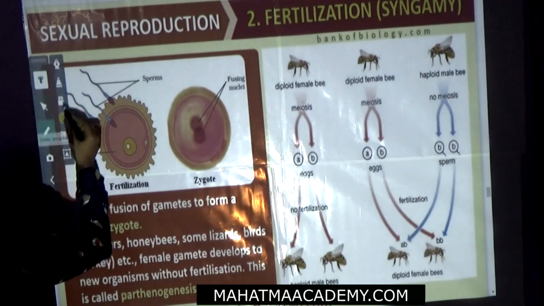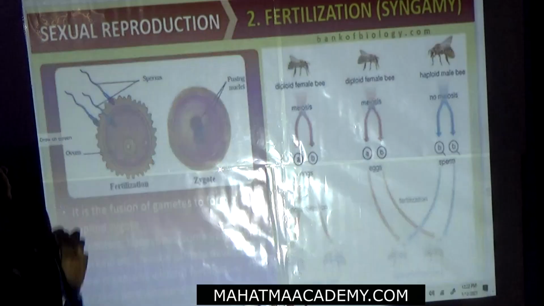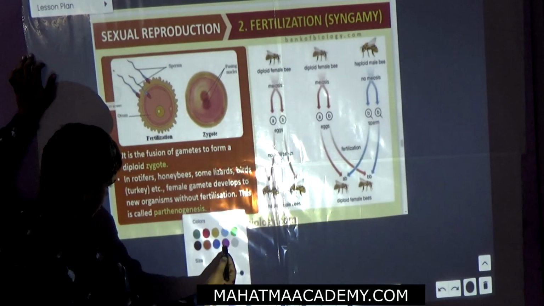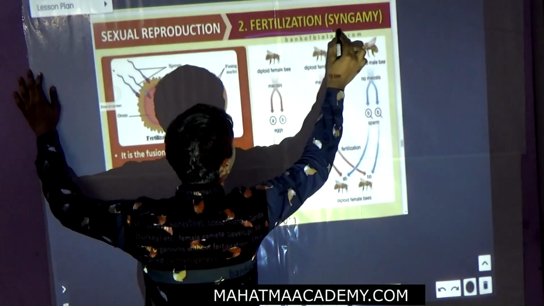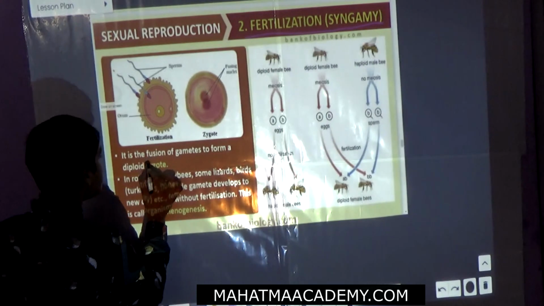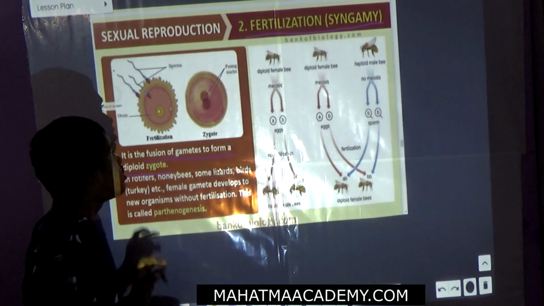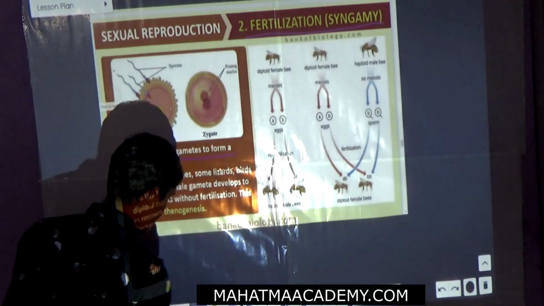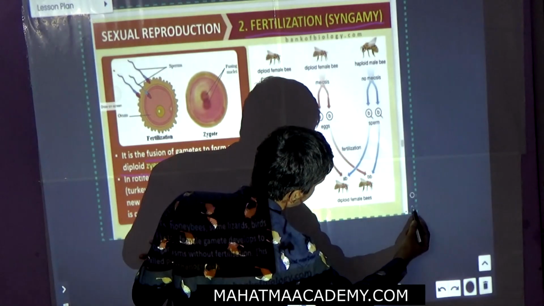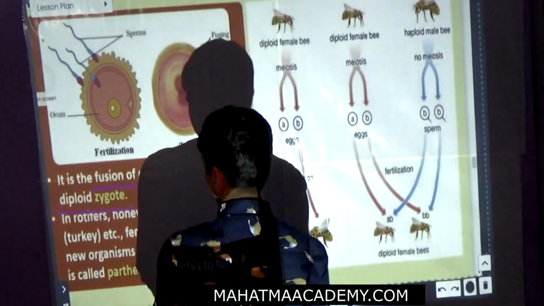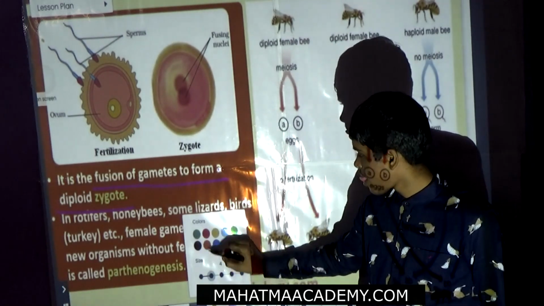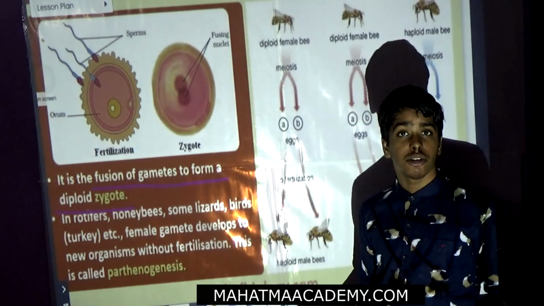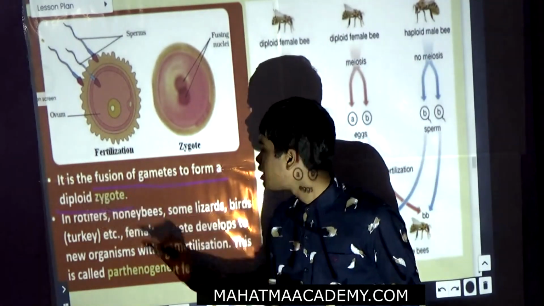Now we will see the fertilization events of sexual reproduction. It is the fusion of the male gamete and female gamete to form a diploid zygote. So male and female gametes combine and fuse with each other to form the diploid zygote.